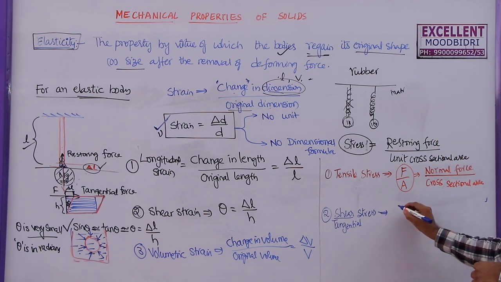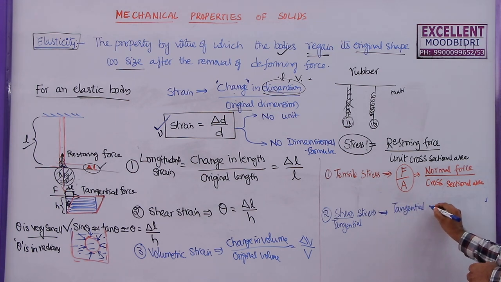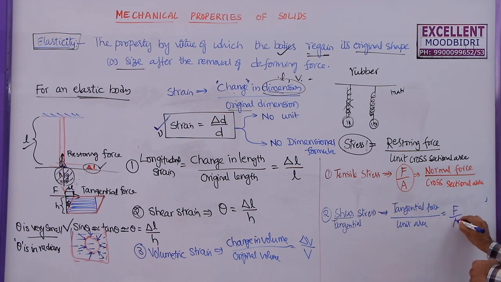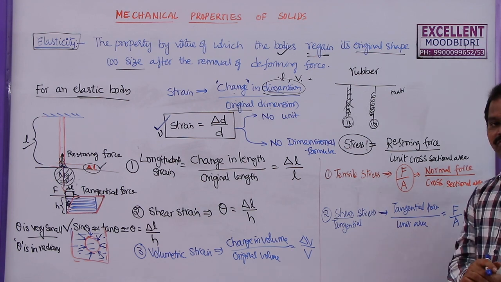So you can write tangential force acting on unit area, which is given by force F, area A only. Once again this is a tangential stress.